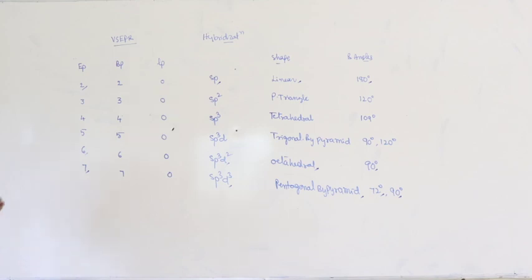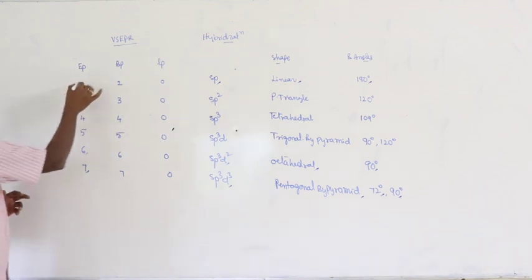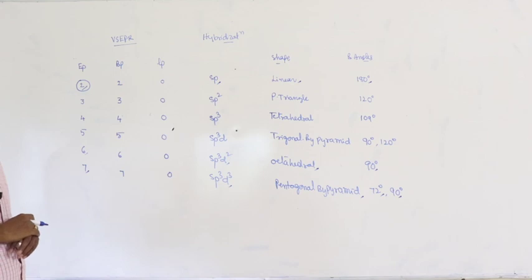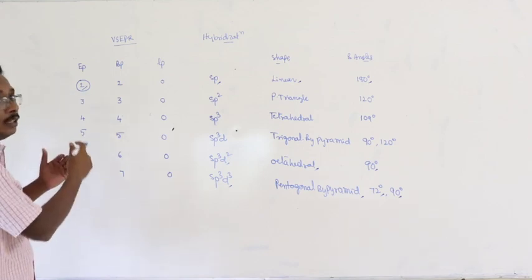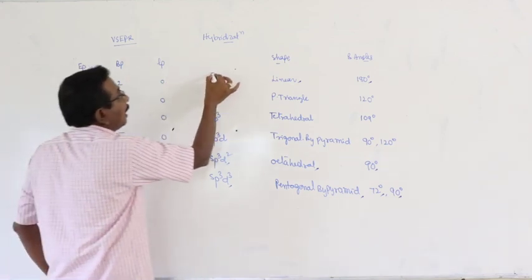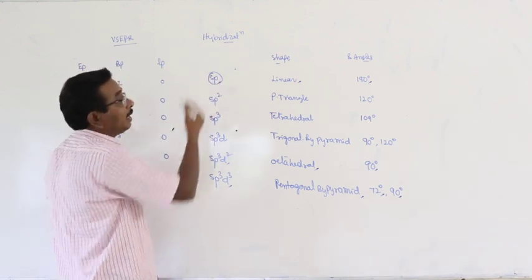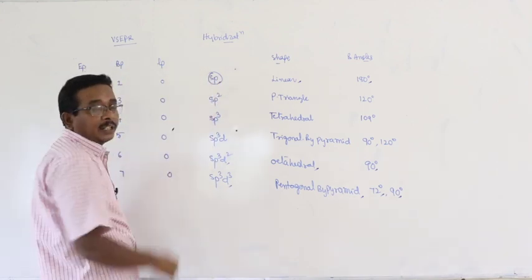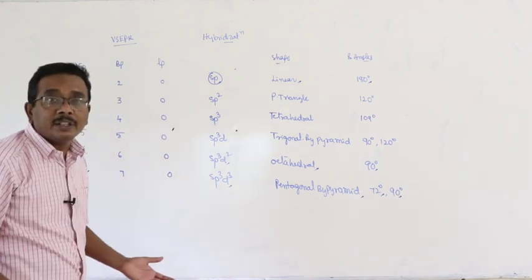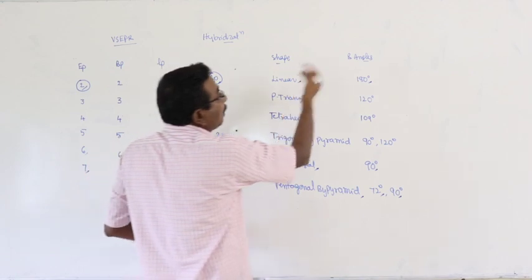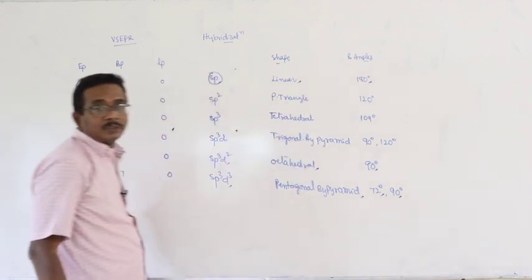If you calculate the number of electron pairs, then you can easily predict the hybridization. Based on the hybridization, you have to check whether lone pairs are available or not. Then go for the shape and bond angles.